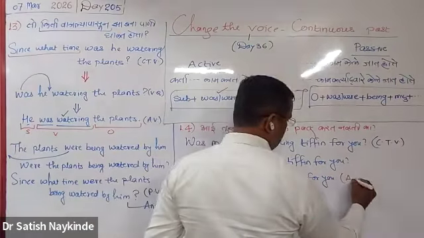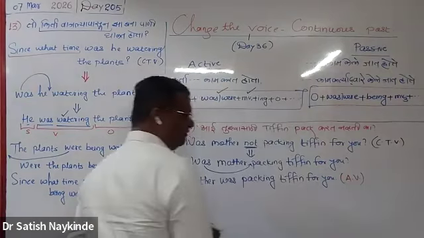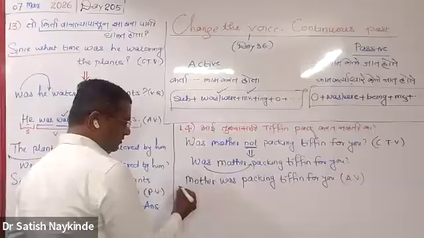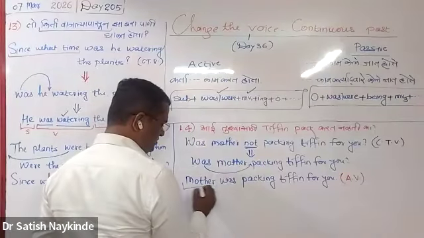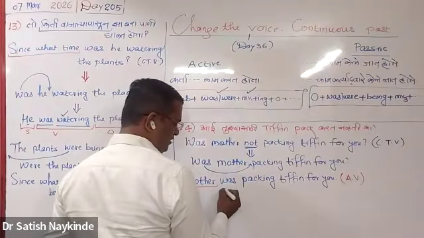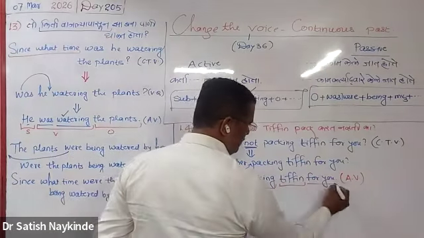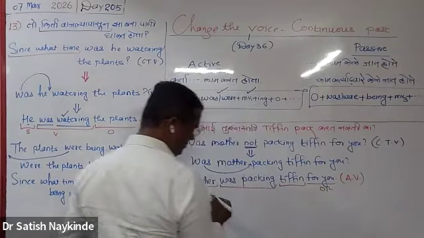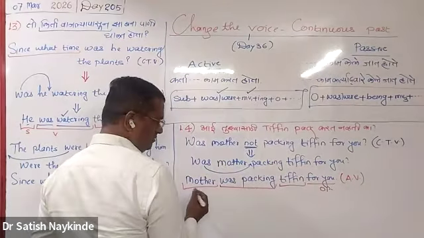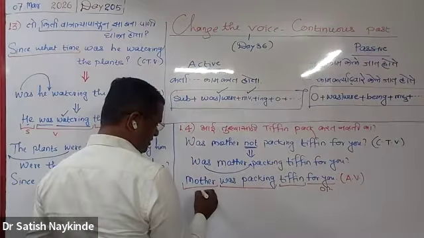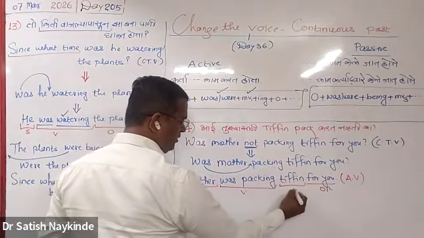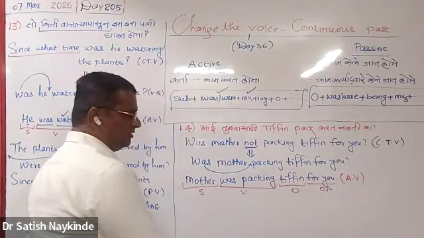What type of sentence is it? Again, it is an active voice type sentence. Once you understand, let us mark subject, verb, and object. For you is your other part. Then mother is the subject, and then verb and object part.